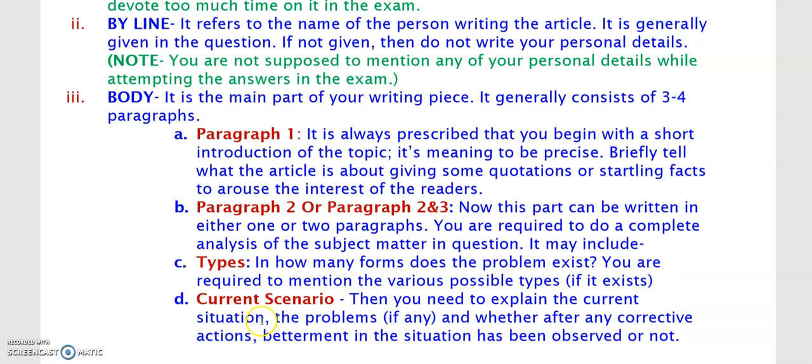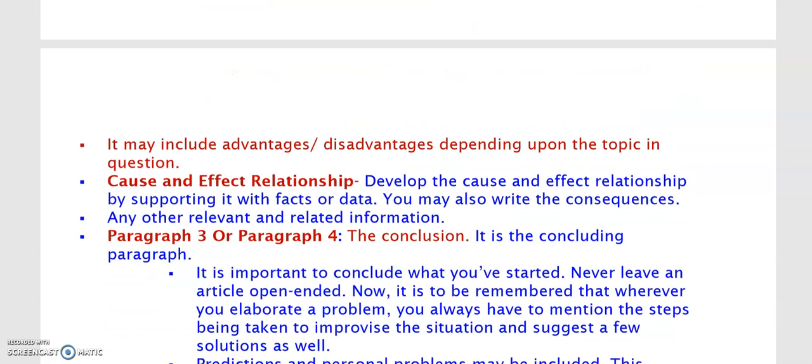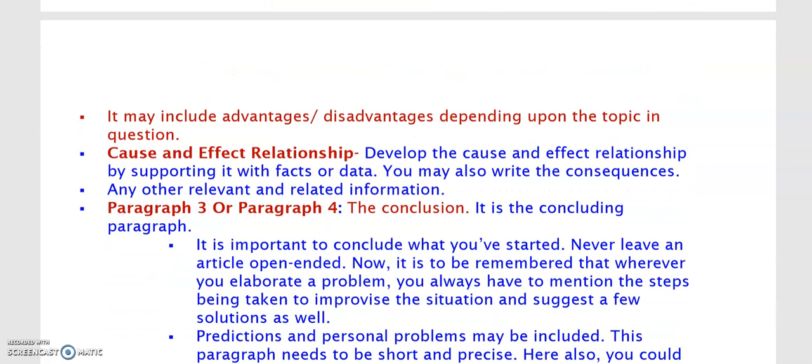The second one is current scenario. Then you need to explain the current situation. Okay, current scenario means the present situation. If there are problems, what can be the actions to make them better? What are the corrections that can be done so that things will get better? Okay, the present situation, that is the next thing you discuss. It may include advantages and disadvantages depending upon the topic in question. Now you can write the good things and the bad things about the topic in question.